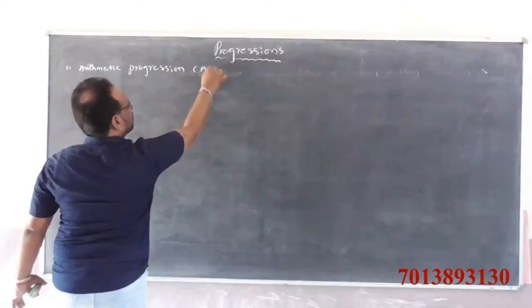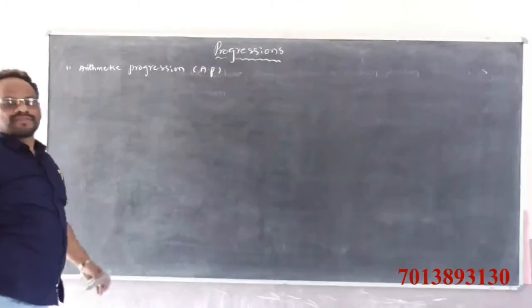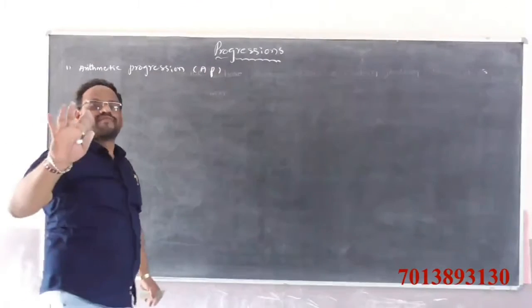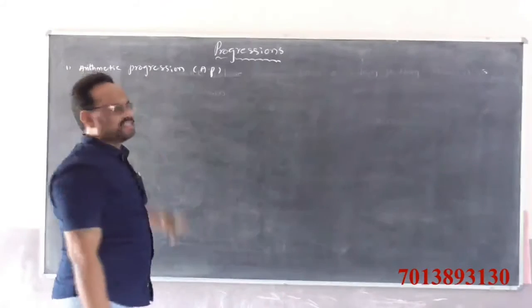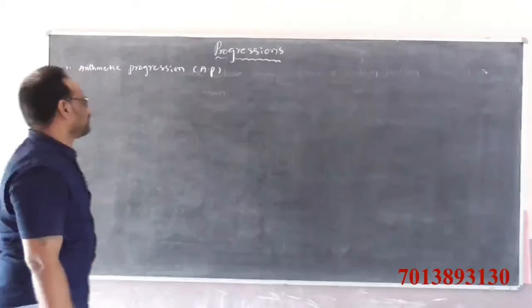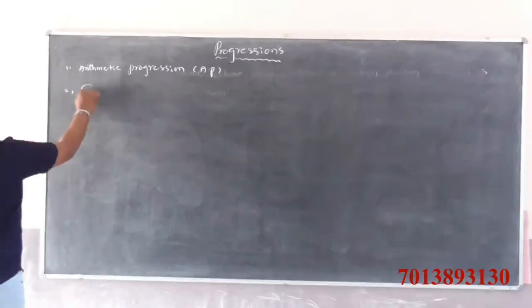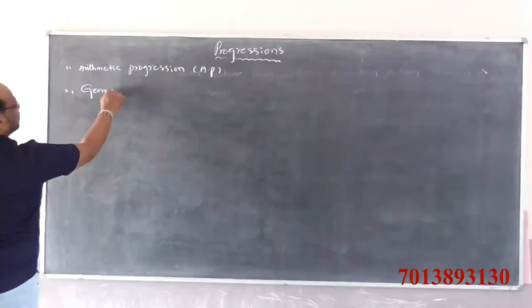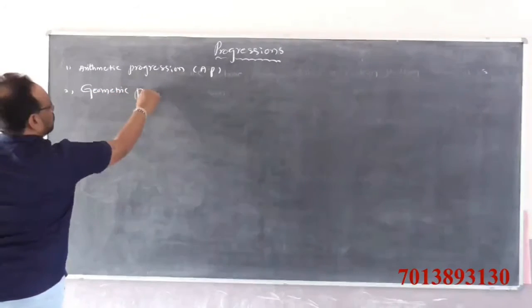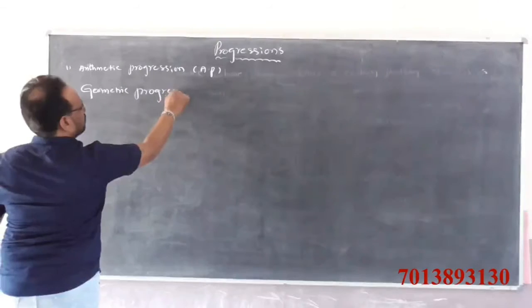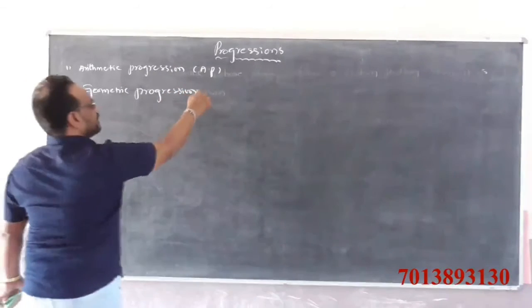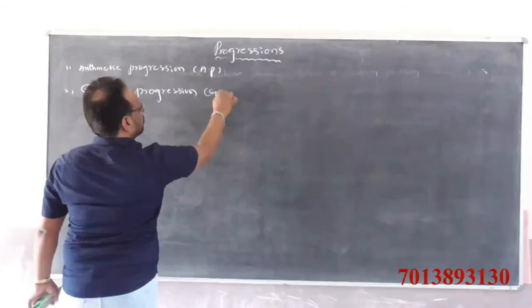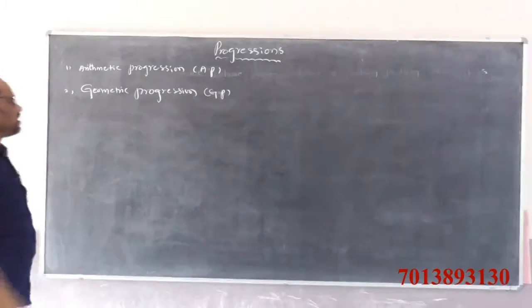Progressions are mainly 5 types. First one is arithmetic progression, simply AP. Second one is geometric progression, simply denoted by GP.